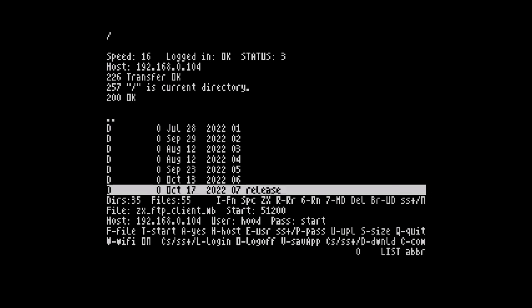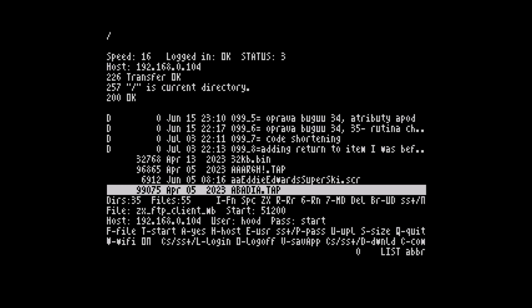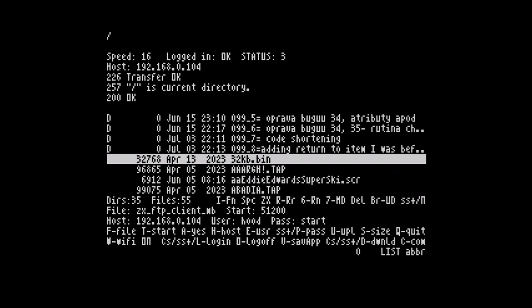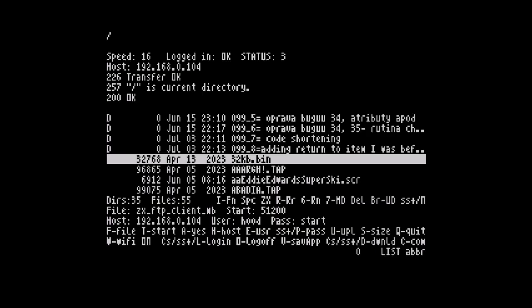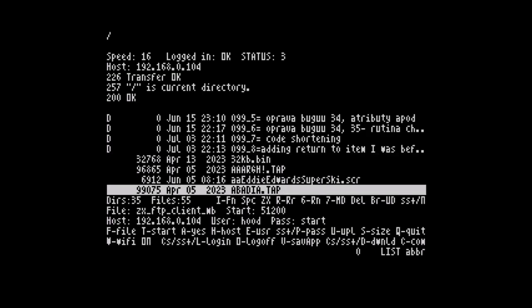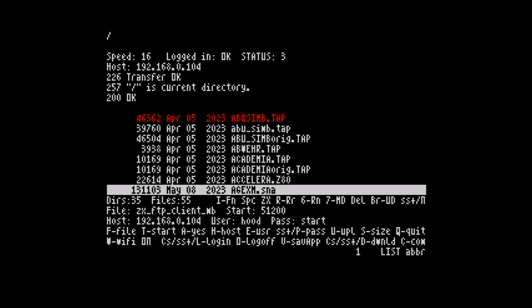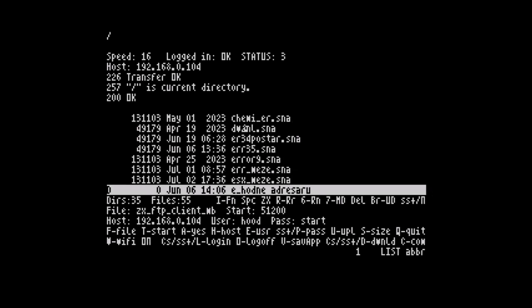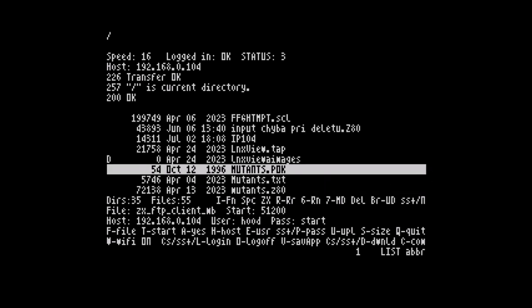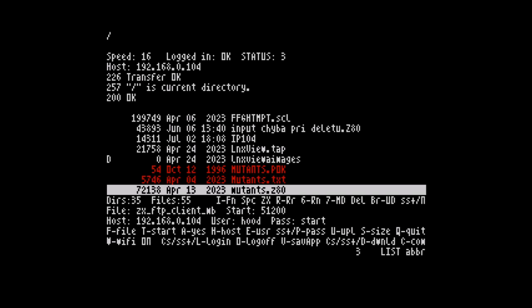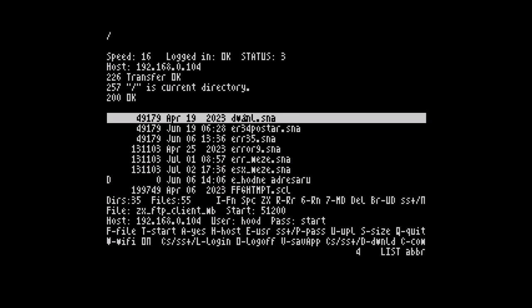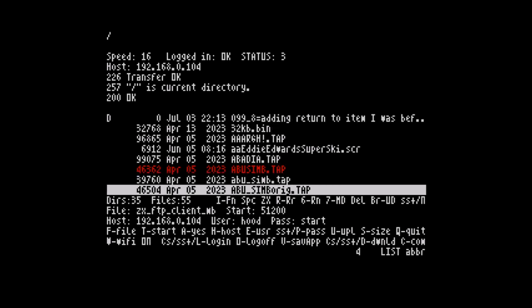So let's directly download anything. Let's switch to the directory, which is now empty, and let's download something. Let's download this one: a poke txt file and a snap file, four files together. We'll download them right now.